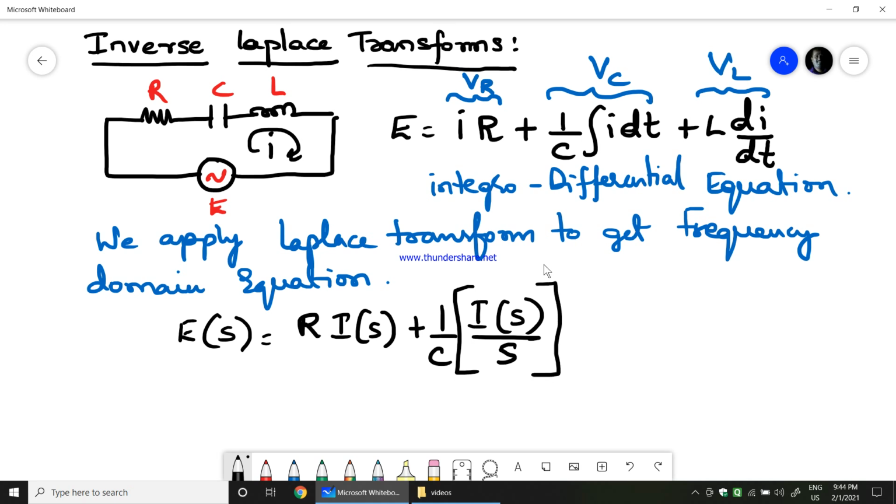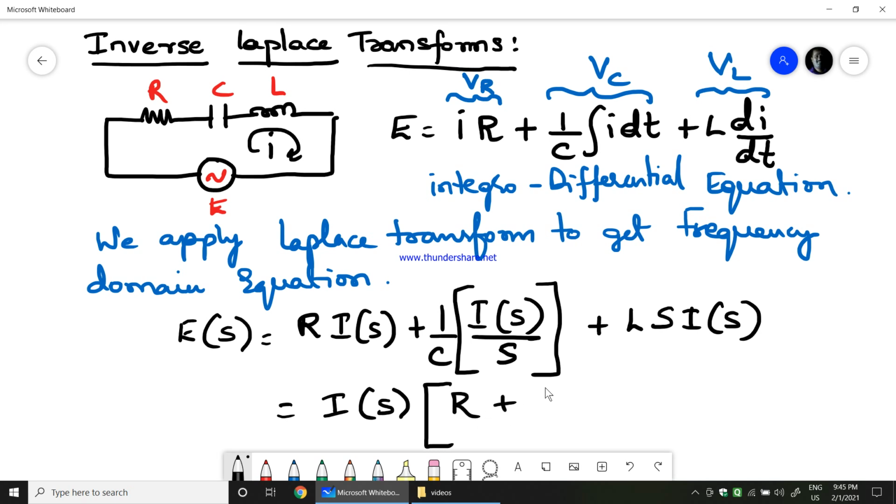I of s by s is the Laplace transform of the integration part, provided the initial conditions are considered to be 0. Otherwise this gets added up with the initial condition, but I think we have seen that in the theorem part of the Laplace transform discussion. So, we assume that the initial condition is equal to 0. Therefore, plus L into s into I of s. So, when you have a differentiation, s gets multiplied. When you have integration, s gets divided. Now, if I take I of s common in all these three terms, I'll get R plus 1 over Cs plus Ls.